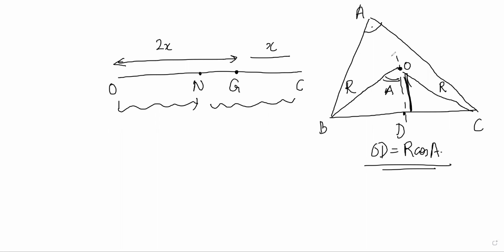And notice that what is the meaning of AP? AP is the distance of the vertex A from the orthocenter P, right? And we have derived that when we were doing pedal triangles or orthic triangles, the distance of the orthocenter from the vertex was 2R cos A. So AP is 2R cos A, OD is R cos A. So similar triangles and the ratio of similarity is 2:1, right?